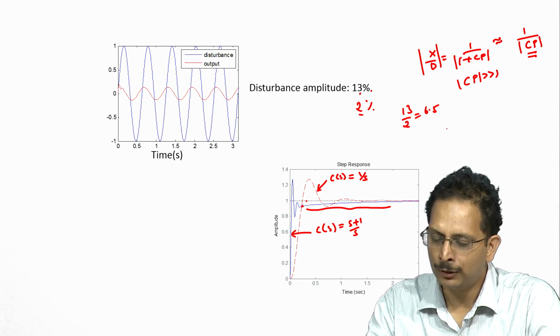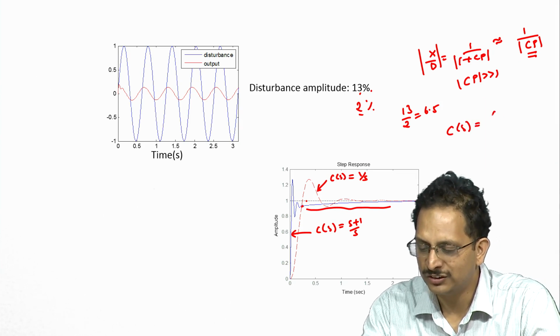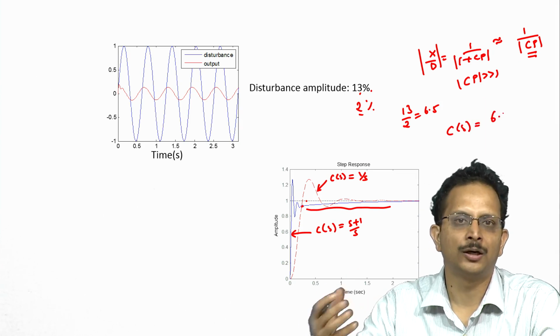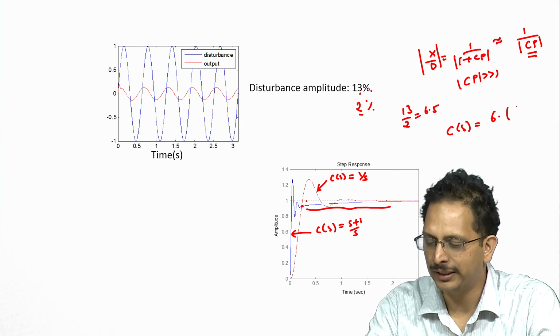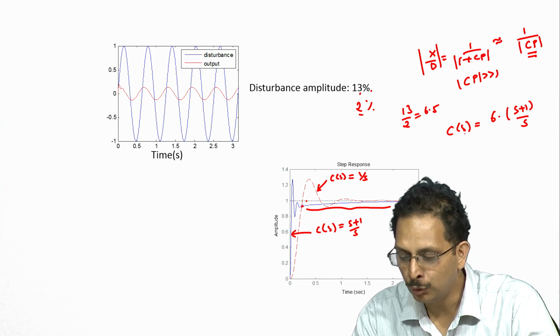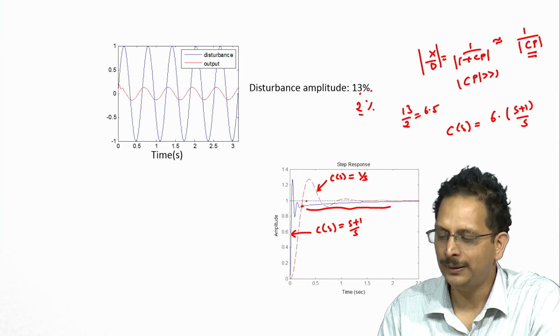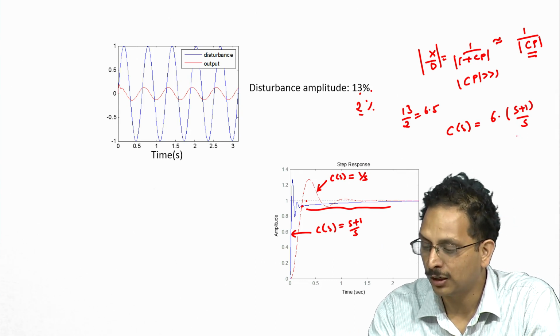So, if we were to choose a controller C of S to be equal to 6 times the controller that we had earlier, namely (S plus 1) by S, then the gain of this new controller will be 6 times larger at every frequency compared to the gain of the original controller.